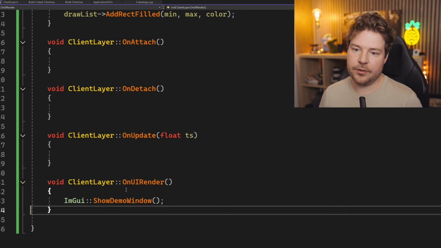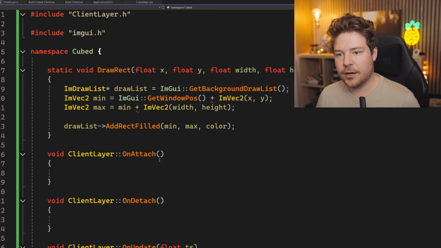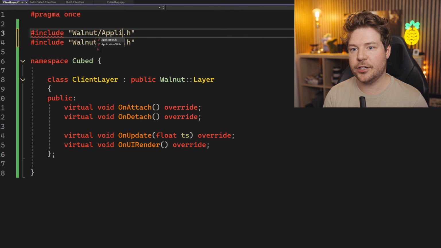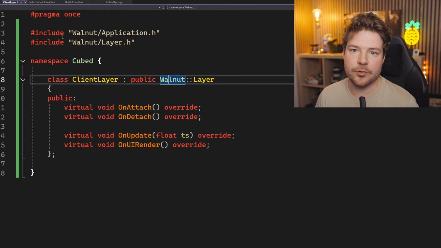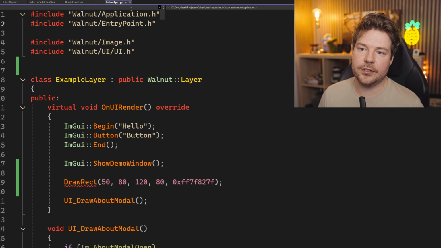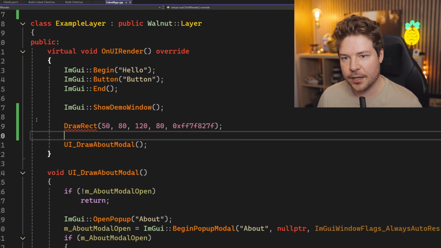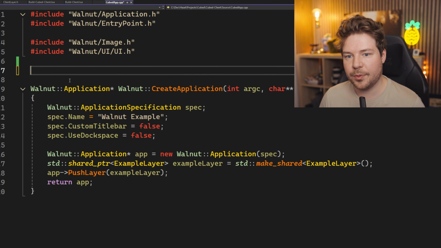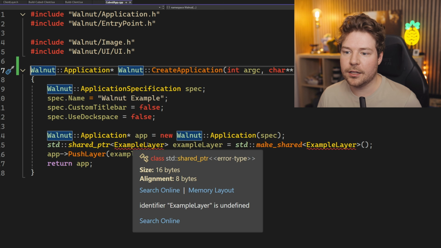On update, I'm not going to care about, and on attach, I'm not really going to care about either. I'm also going to include Walnut application here, which should give us some more things as well that we need. In fact, if we go to client app, I think, yeah, application really just has most of the stuff in it. So this example layer now really doesn't need to exist because we've replaced it with our actual real client layer.